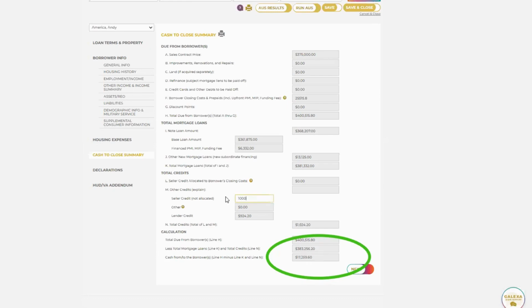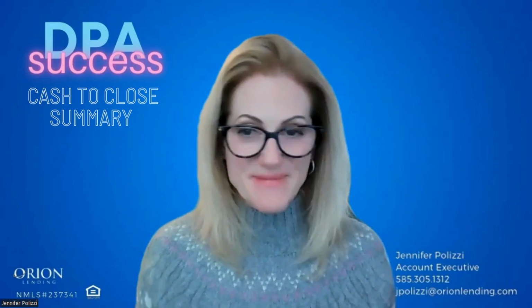And we want to make sure when you are talking to your borrower, when you are talking to your realtors, when they are going to get a contract, when you're looking at this cash to close summary, this bottom line on the cash to close screen for your DPA loan is going to be updated, and it is going to be one of the most important sections you can have.